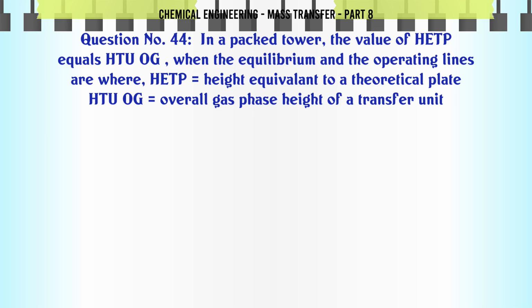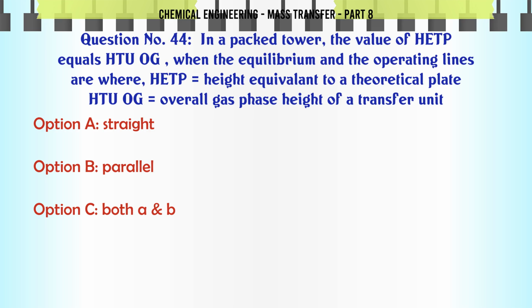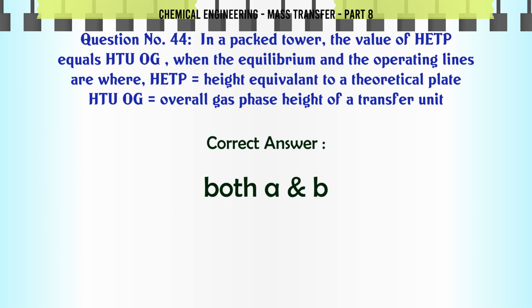In a packed tower, the value of HETP equals HTUOG when the equilibrium and the operating lines are, where HETP is height equivalent to a theoretical plate and HTUOG is overall gas phase height of a transfer unit. A. Straight, B. Parallel, C. Both A, B, D. Neither A nor B. The correct answer is both A, B.